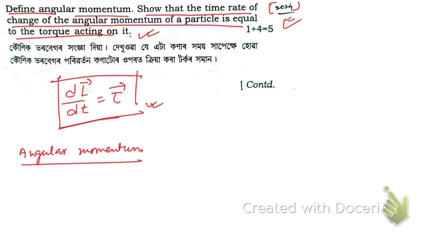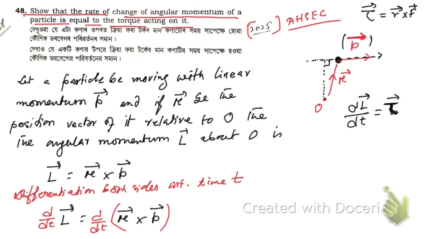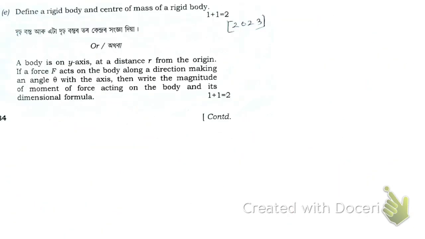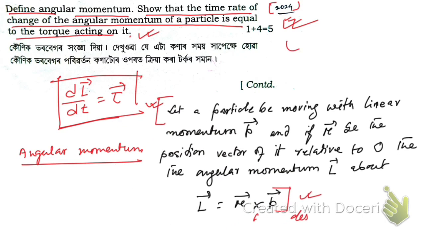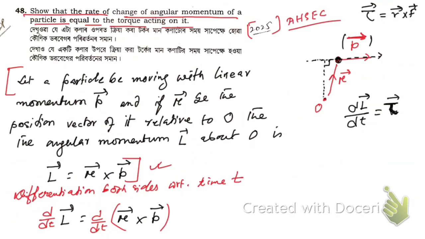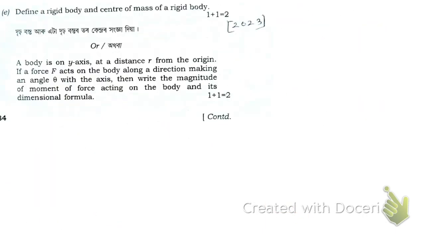Actually I have given this definition as well. Let me show you. When you are asked to write the definition of angular momentum, write this much. That is the definition of angular momentum. Let me copy this and paste it here. So here is the definition of angular momentum. This is the same question, it was repeated. It was asked in 2024, and in 2025 as well, repeating the same question. Hope you have understood this. Now let me take this question.